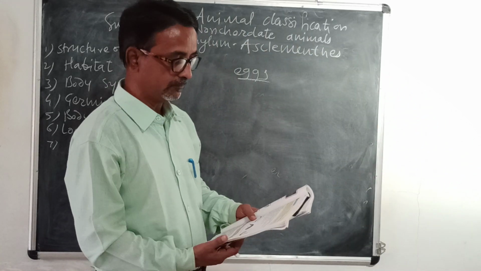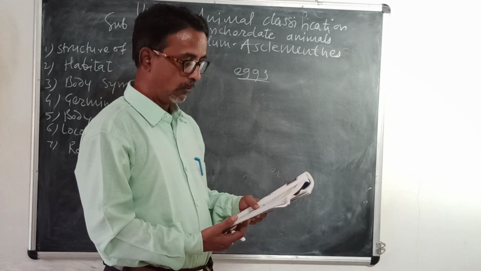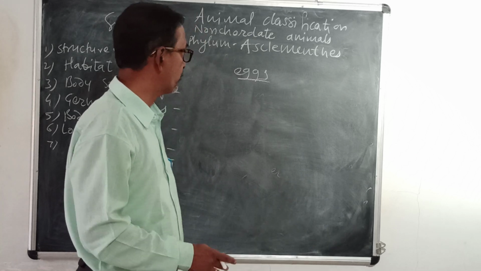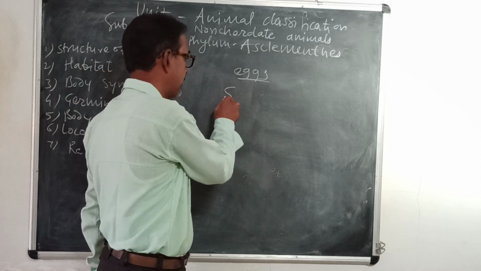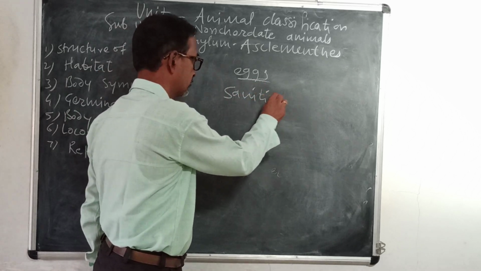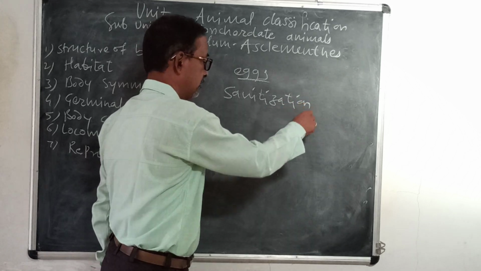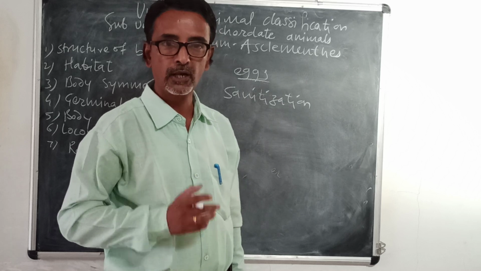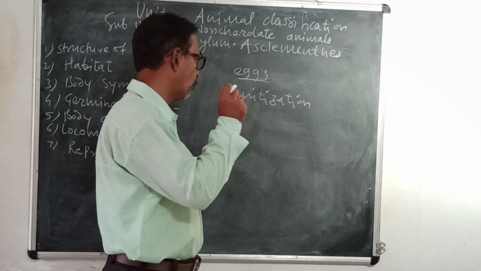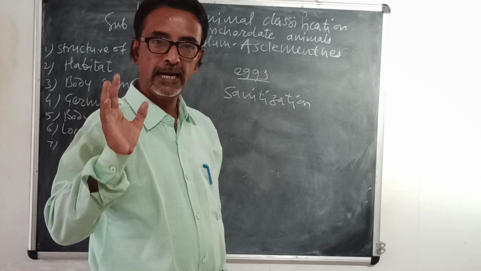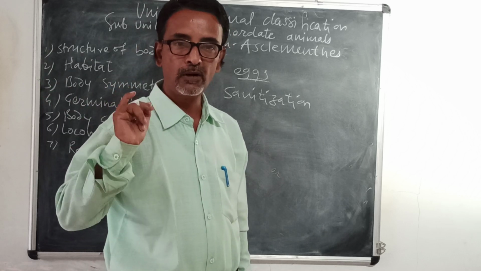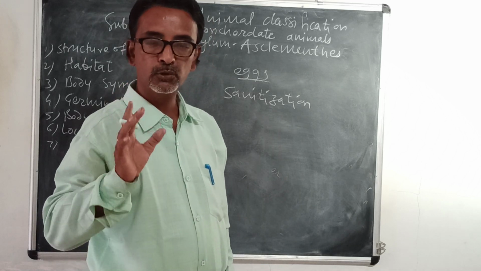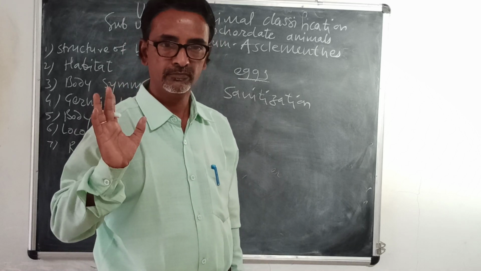Then next question: what are the preventive measures and treatment? Preventive measure is sanitization. Now this word sanitization is most popular today because of corona. So wash your hands and legs whenever you come from outside. Then cut your nails periodically.